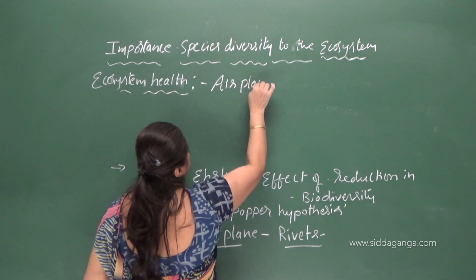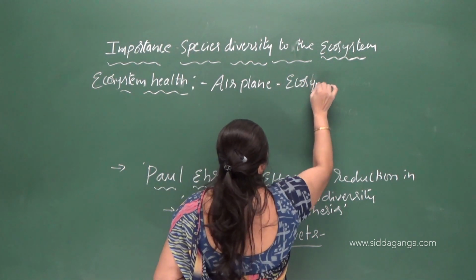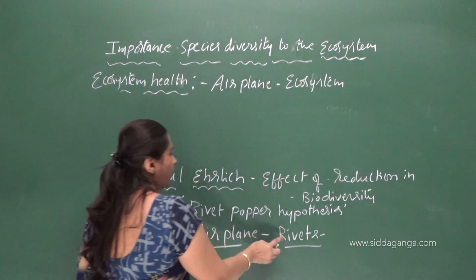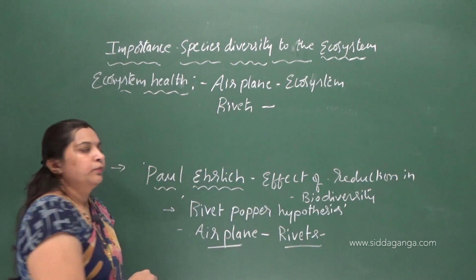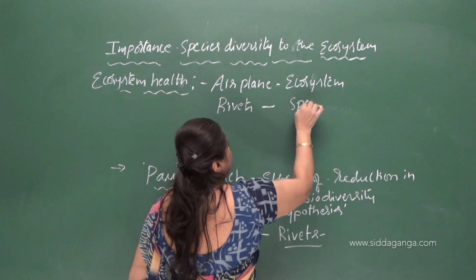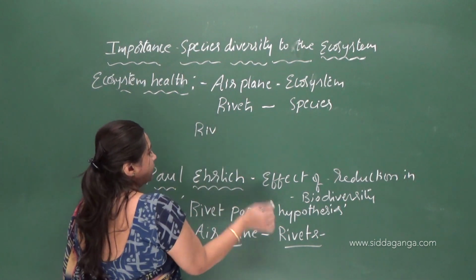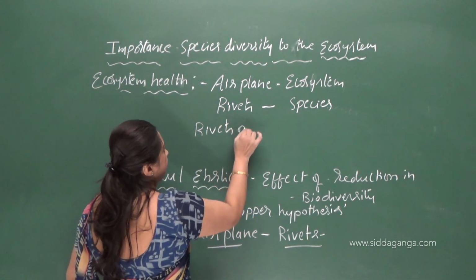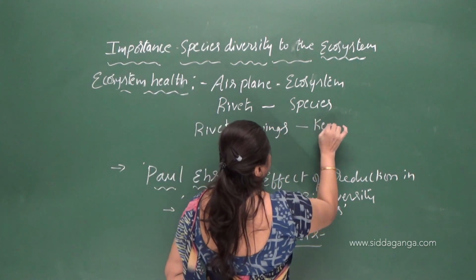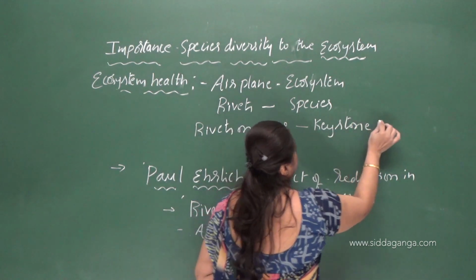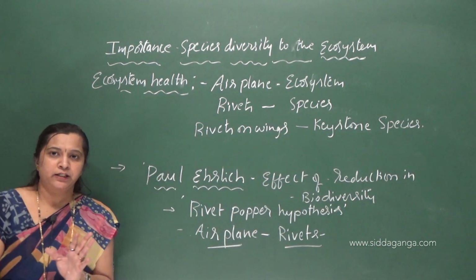the airplane to an ecosystem. He compared the airplane to an ecosystem, and the rivets to species. He compared the rivets to a species, and because the rivets on wings are more important, we compare the rivets on wings to a keystone species. Keystone species. Now you can imagine.